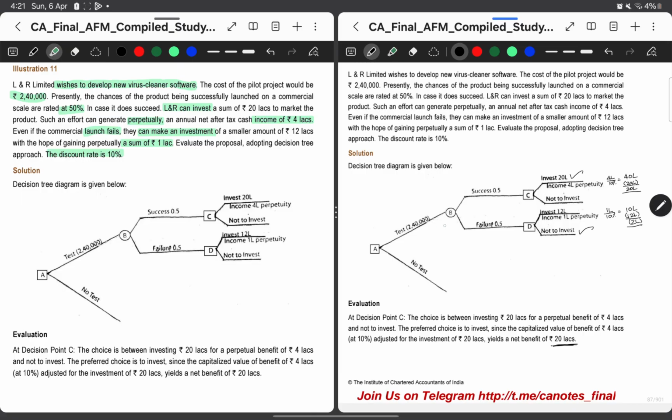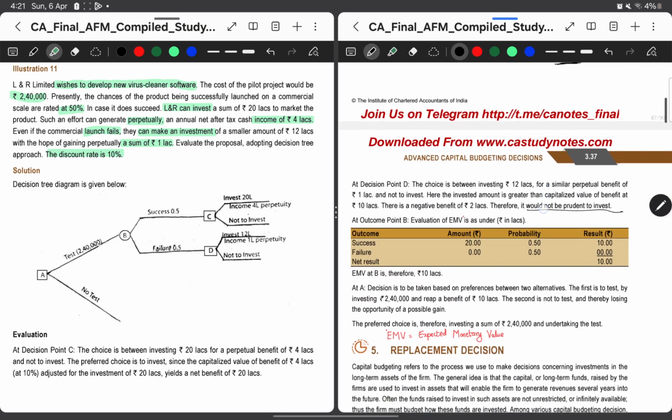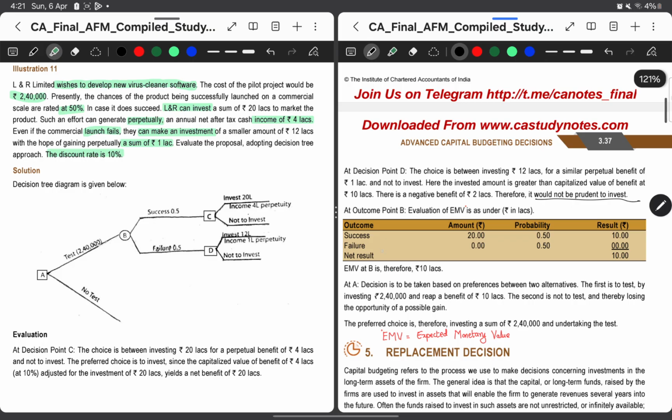Now this is the final part at decision points C and D. Now we have to go one step behind and check decision point B. At decision point B, I have two outcomes. One is success and one is failure. Both have a probability of 50%. So obviously we have to check the probabilities here. First option, I am getting 20 lakhs as my net benefit, and in failure I am getting 0. Why 0? Because I have chosen not to invest. Because if I invest, obviously I'll get a loss. So I'll not invest. So there is no outcome. That's why it is 0 here. And then the probability is 50%.